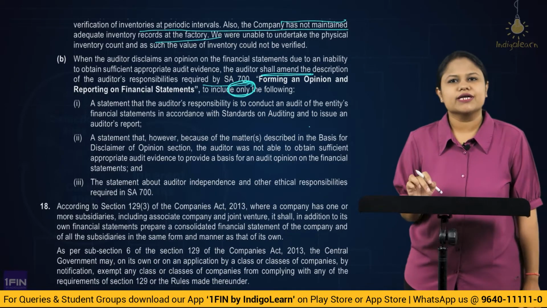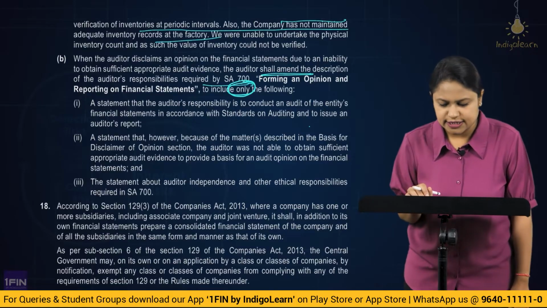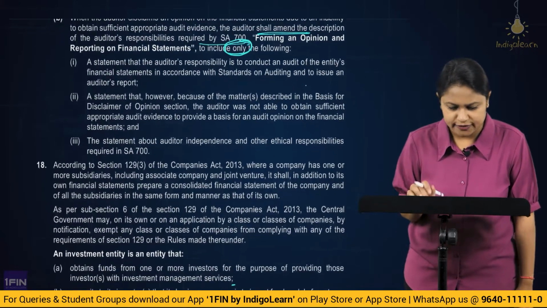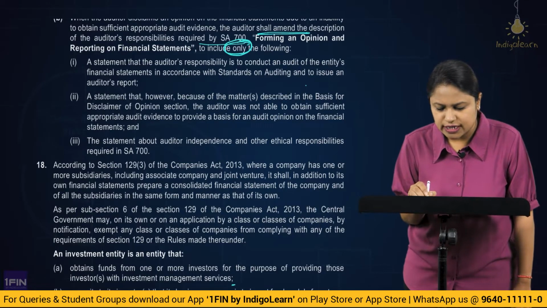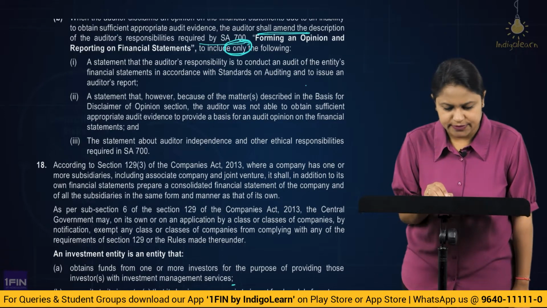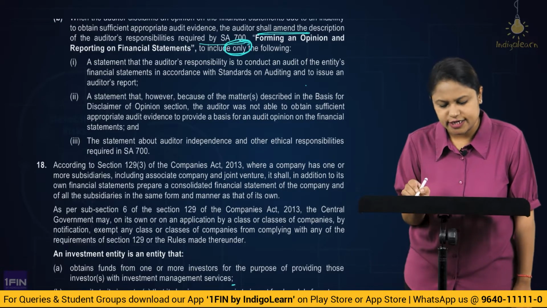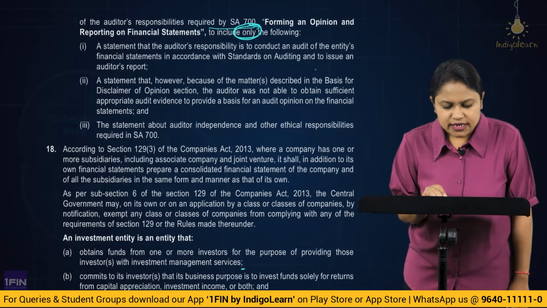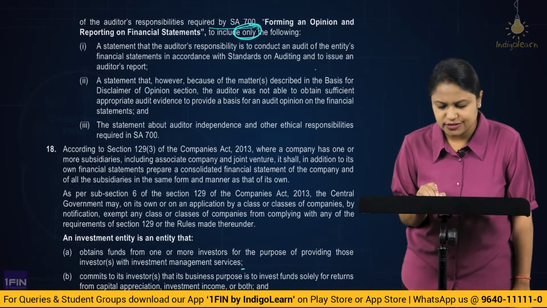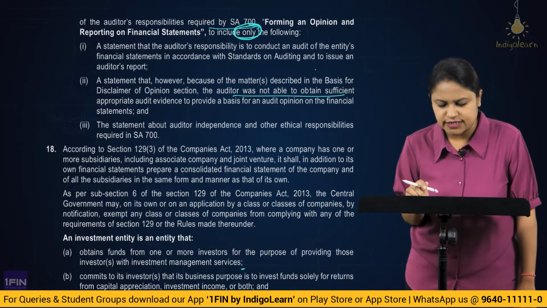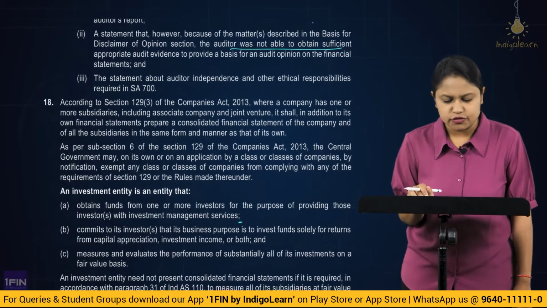So these three elements will come as a part of your auditor's responsibility paragraph. First, a statement that the auditor's responsibility is to conduct an audit of the entity's financial statement in accordance with standards on auditing and to issue a report. A statement that, however, because of the matters described in the basis for disclaimer of opinion section, the auditor was not able to obtain sufficient appropriate audit evidence to base his opinion on.